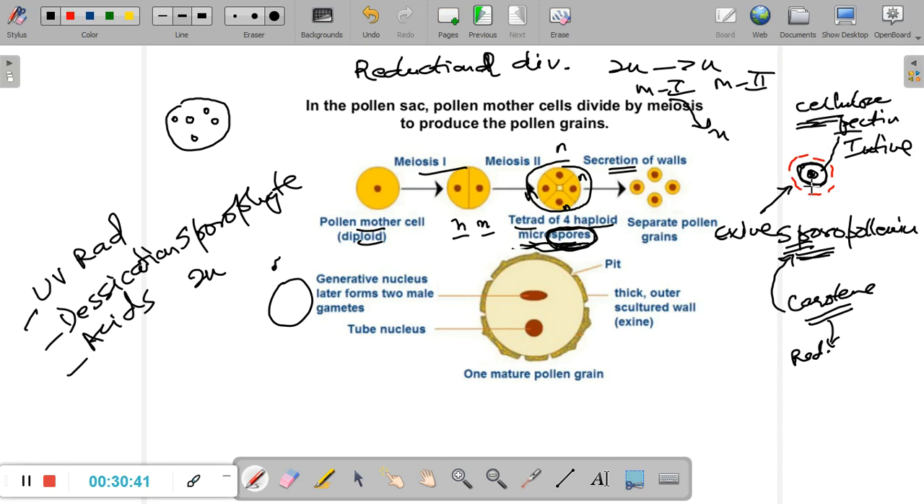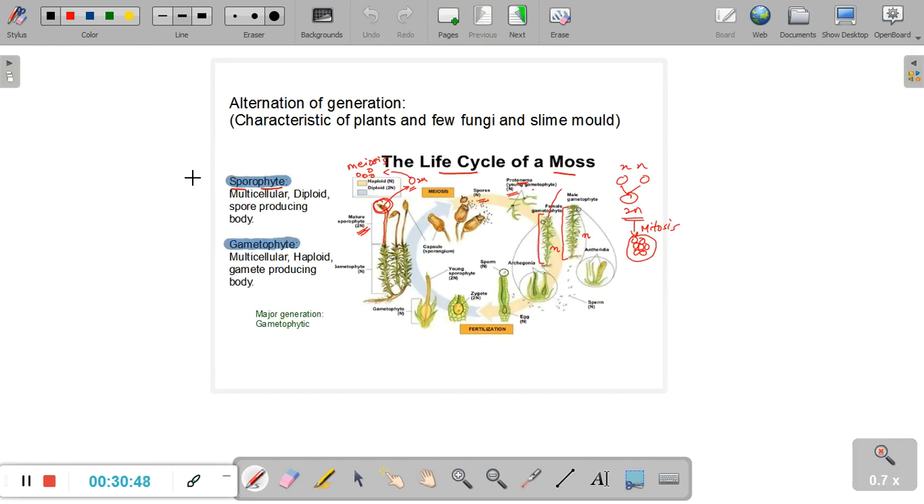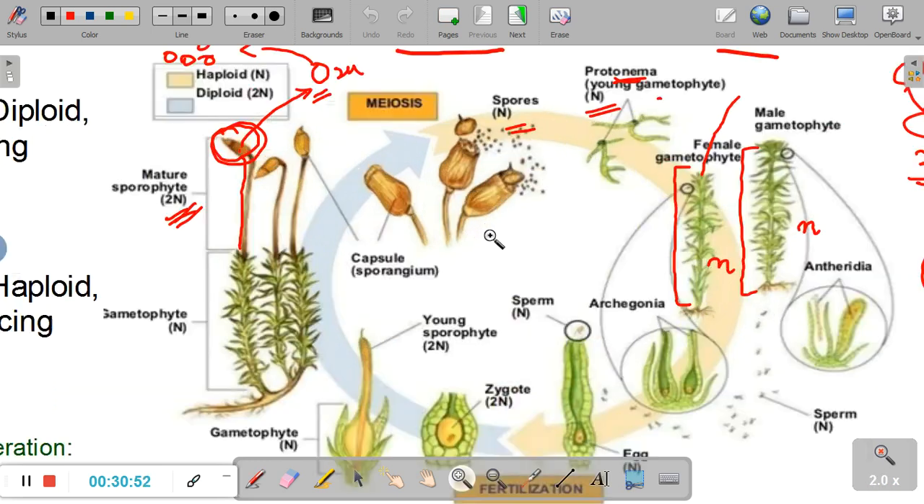Now remember that this is a spore inside. Now let's go back to the moss. If you look at the moss, the spore, which is haploid, germinates when it falls down. What do we mean by germination? A spore is a single cell, a shell covering a single cell. When the conditions are conducive, the shell releases the cell on the inside, the haploid cell.